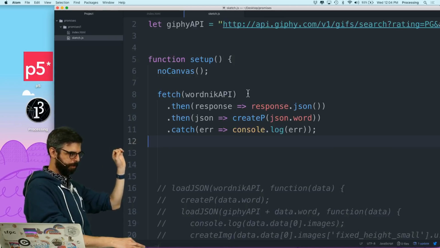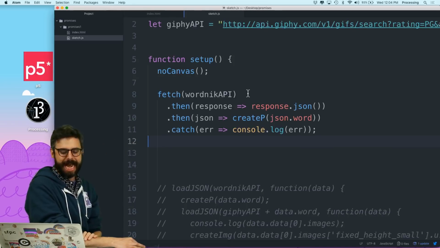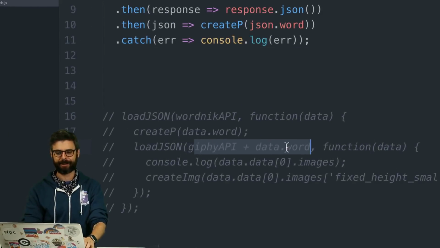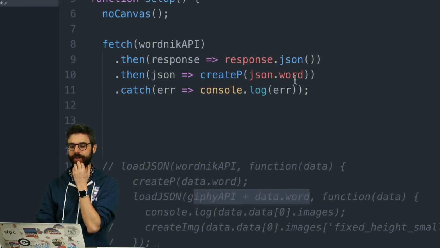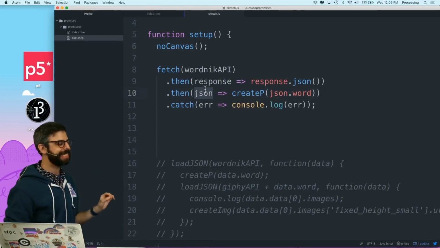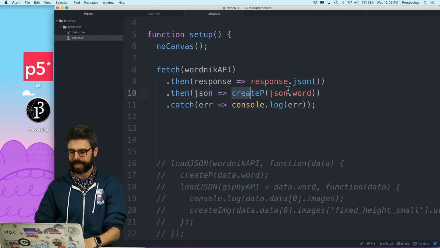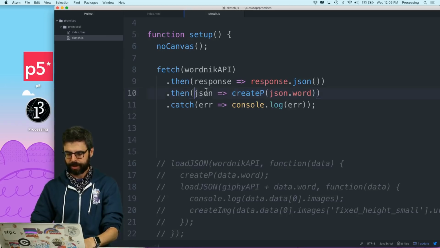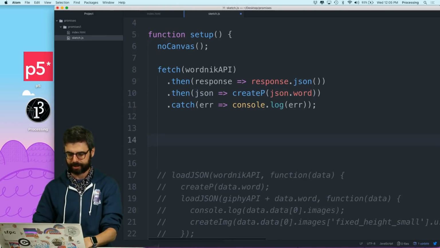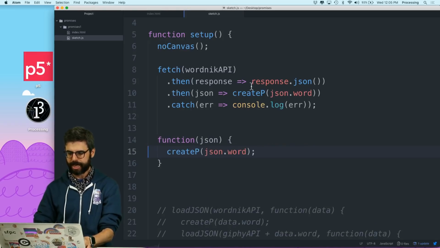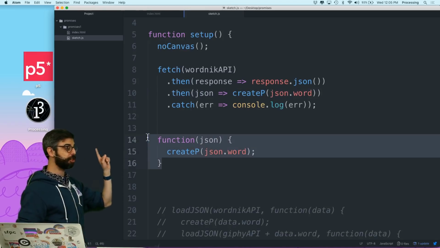Okay. Now, I want to next go and try to request a GIF associated with that word. How am I going to do that? Now, first of all, remember with the JavaScript arrow syntax, what this whole thing right here really is, if I were to rewrite this, it's function, JSON, createP, right? This is just this shorthand.